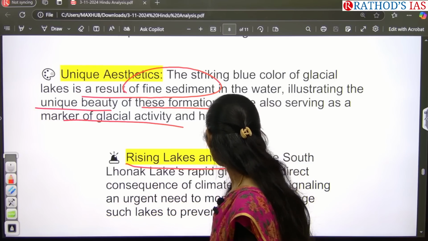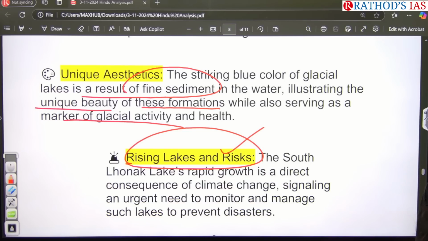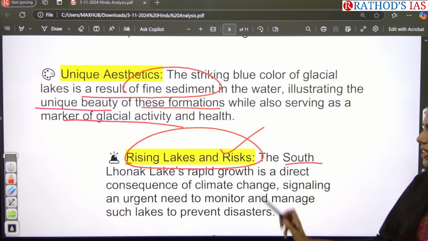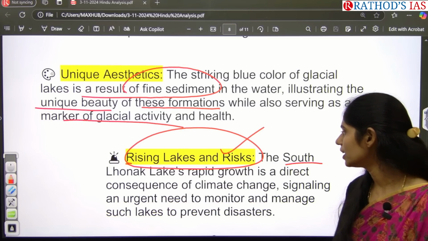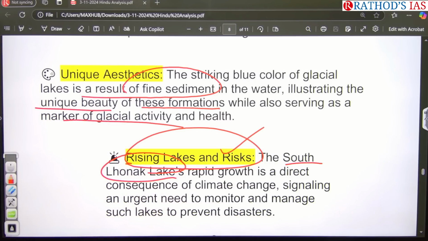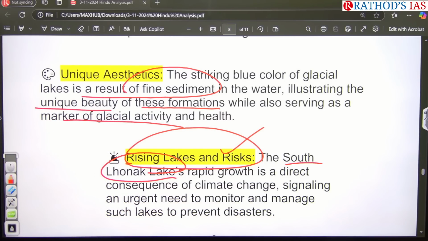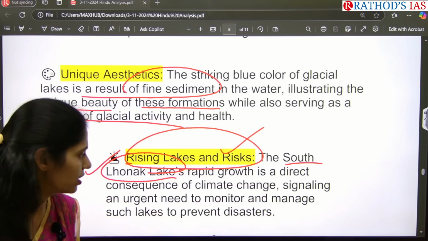And one more important point highlighted in this article is the rising of lakes as well as risk. They gave one example, South Lhonak Lake. So I want to give you one task, guys: at least open your atlas and see where this Lhonak Lake is located. This lake is affected badly because of climate change and glacial retreat.